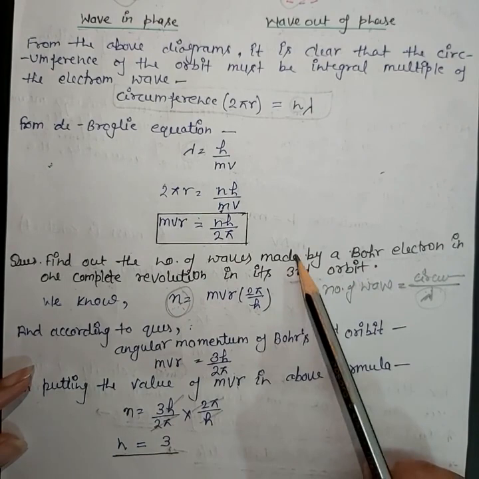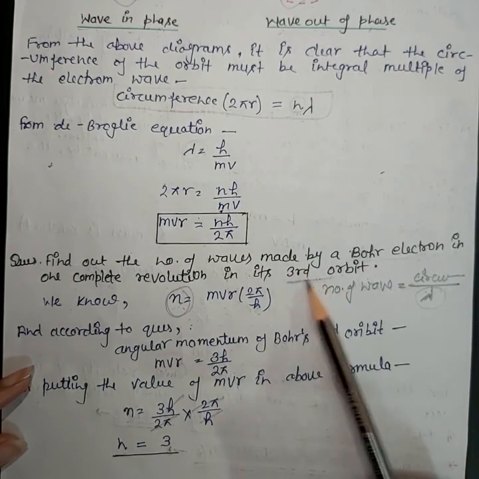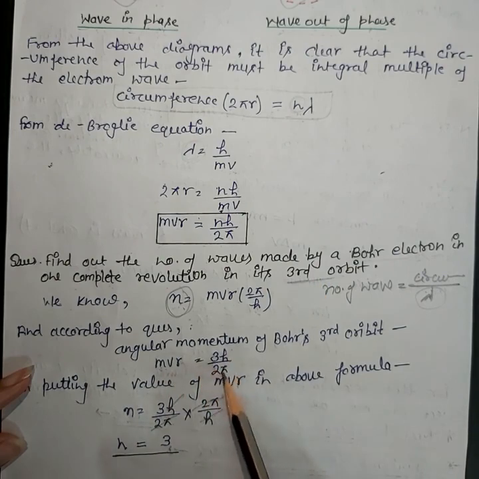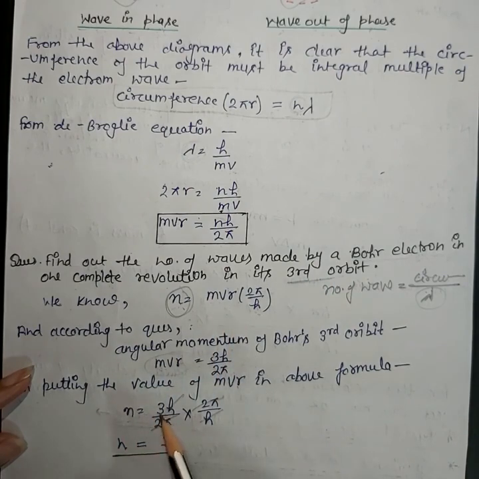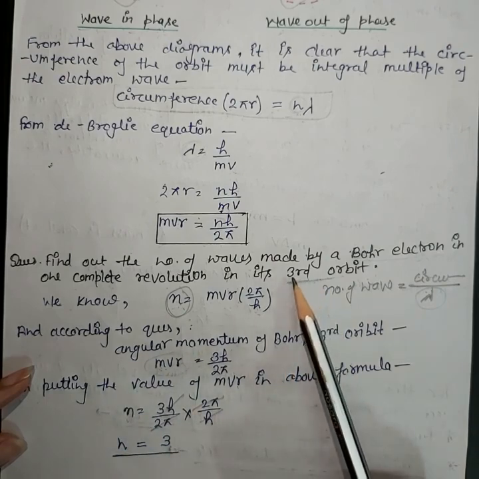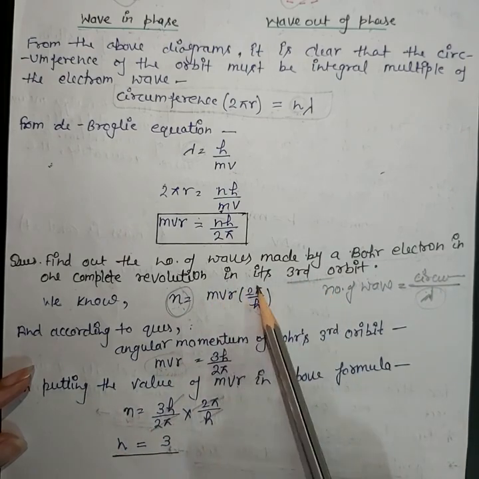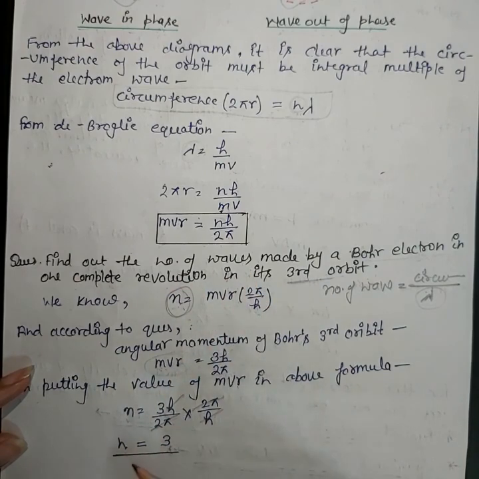Now in the question, the third orbit is given. So for the third orbit, mvr equals 3h upon 2 pi. We will put the value of mvr in this formula, and n equals 3h over 2 pi into 2 pi over h. Then we can cancel 2 pi by 2 pi and h by h, and we have n equals 3. So for the third orbit, where the electron is revolving, the number of waves will be equal to 3.